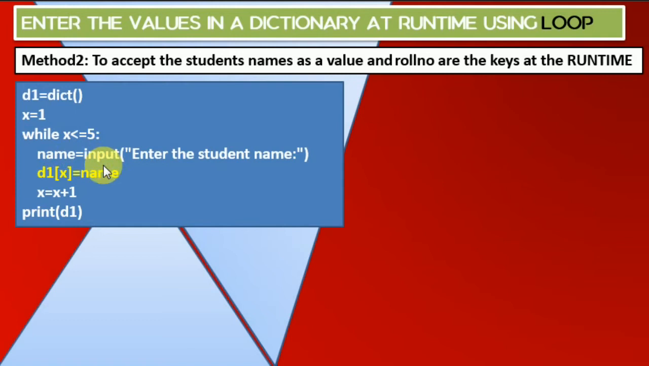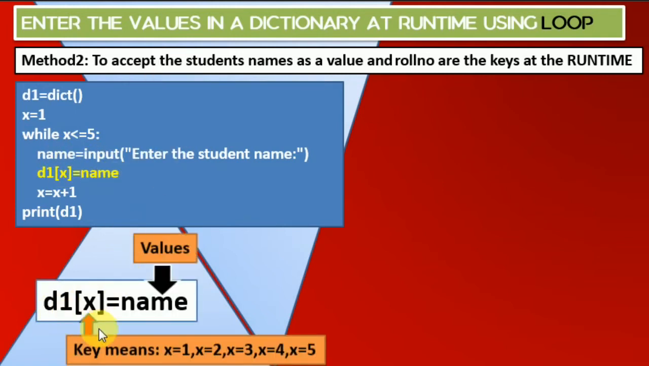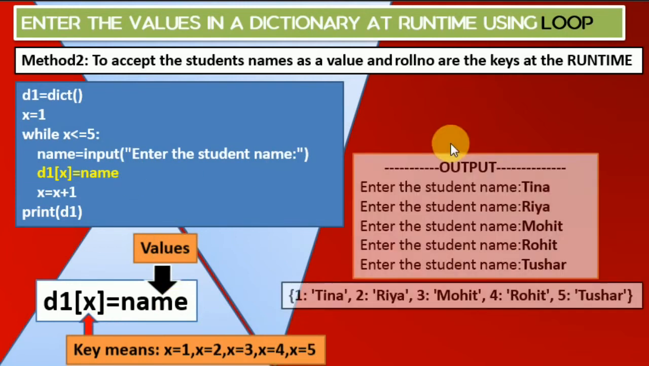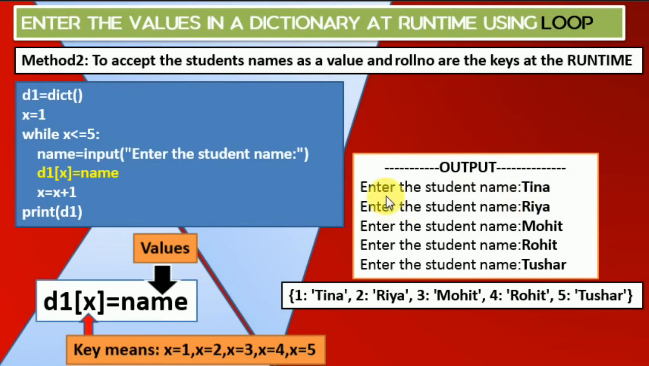That means key and value, key and value. So this is d1 of x, which is going to be 1, 2, 3, 4, 5, and these are the values, the names, which are going to be like this. This is the output. If I enter 5 times Tina, Ria, Mohit, Rohit, Tushar, these are the x, so they become the roll numbers, and these are the values, that is these names. So it becomes a key and value, key and value. These are the pairs. So this method is being used to enter data at runtime.